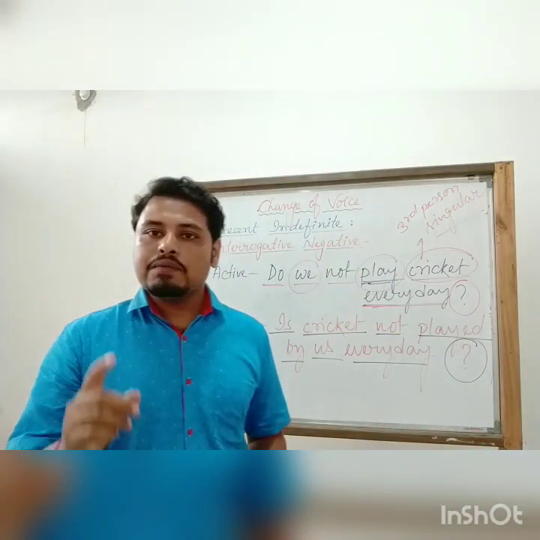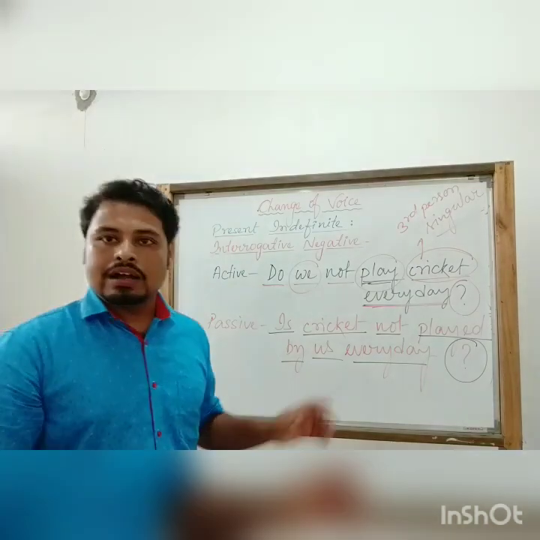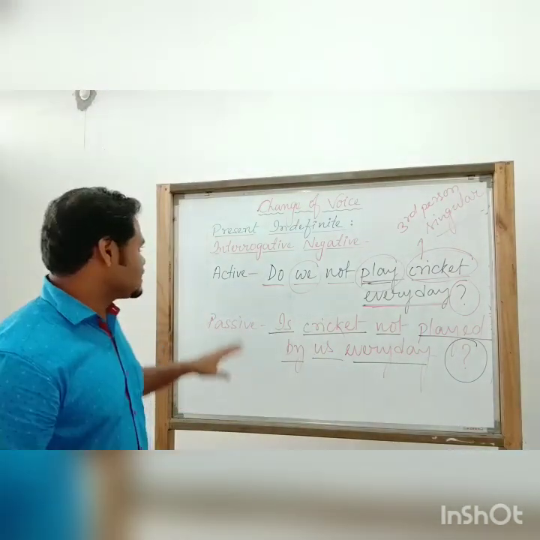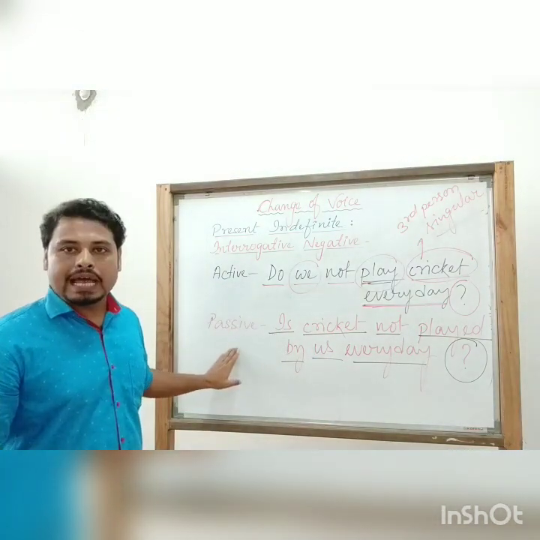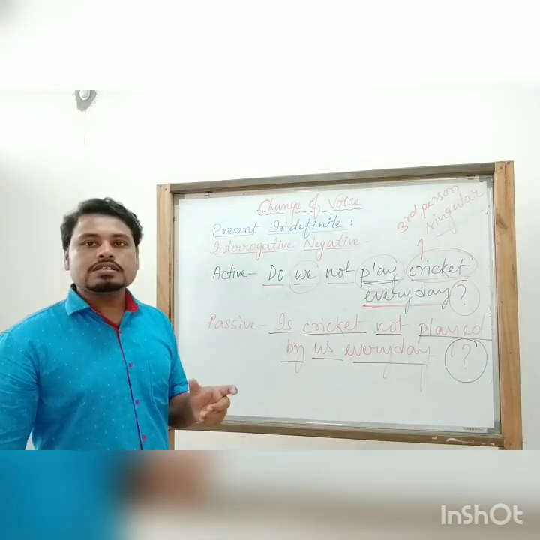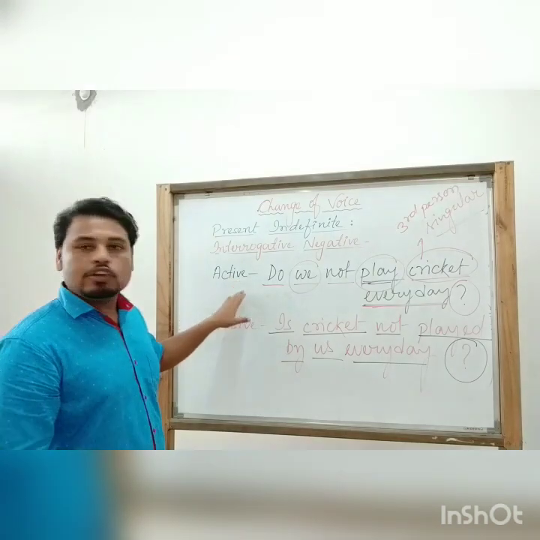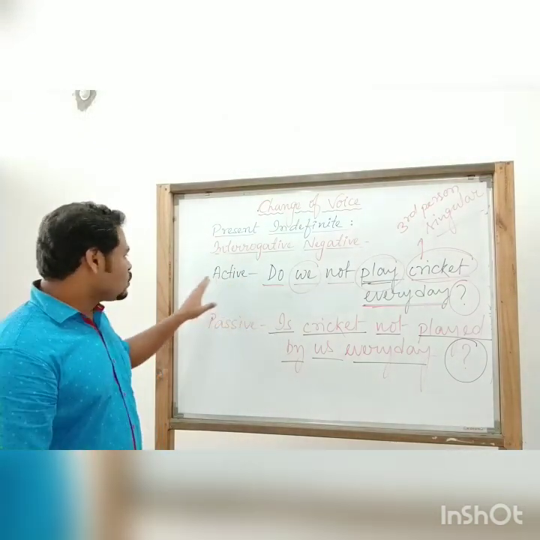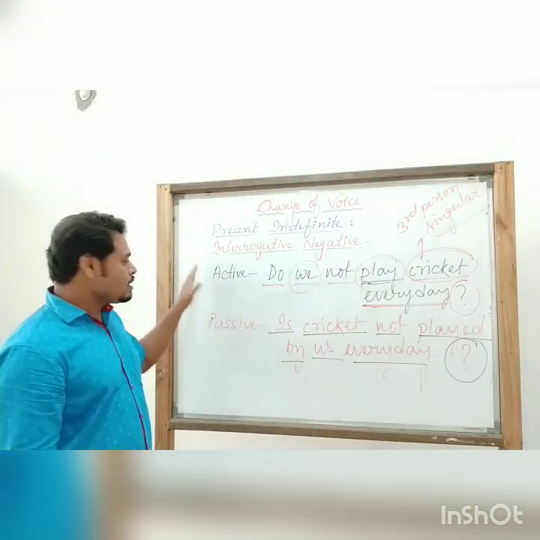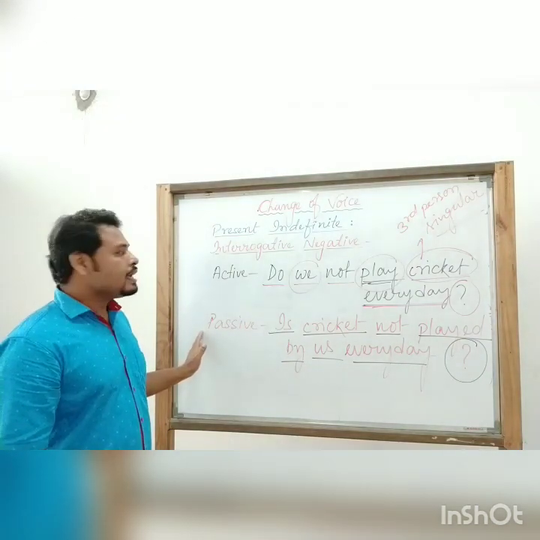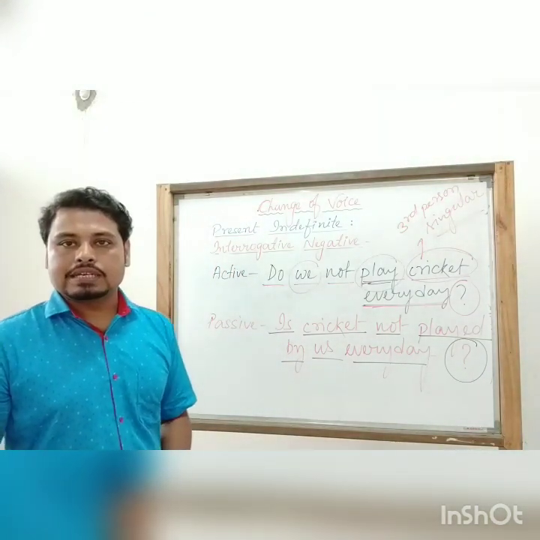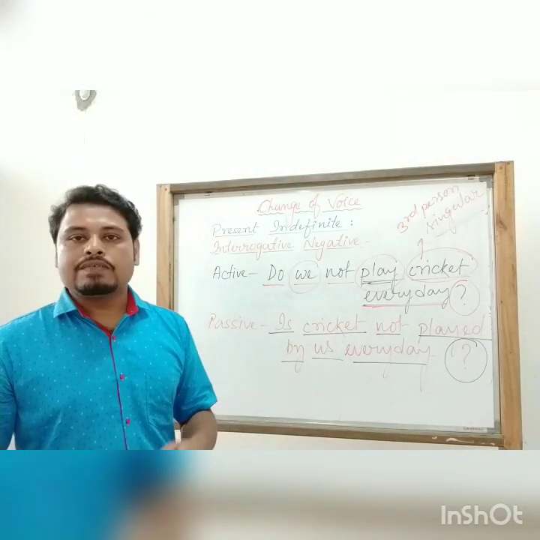So this is how we can change interrogative negative sentences from active to passive, following certain structures. If we remember those structures, it will be pretty easy to change the voice in interrogative negative sentences in present indefinite tense.